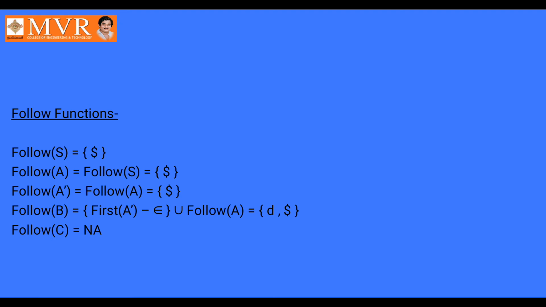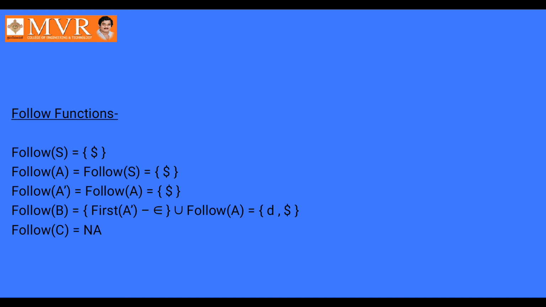And coming to the follow function, the first rule is to place dollar in the follow of the start symbol S. So follow of capital S is dollar. Follow of capital A is follow of S, that is dollar. Follow of A dash is follow of A, that is dollar.